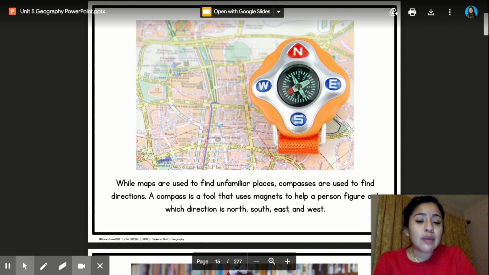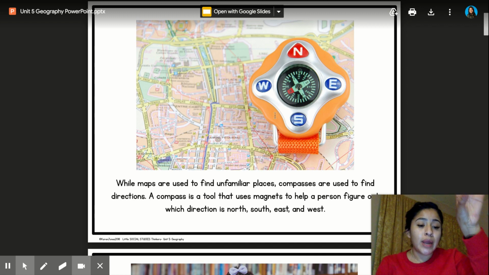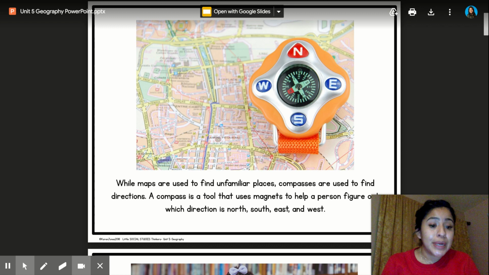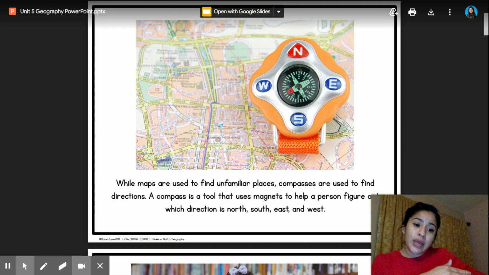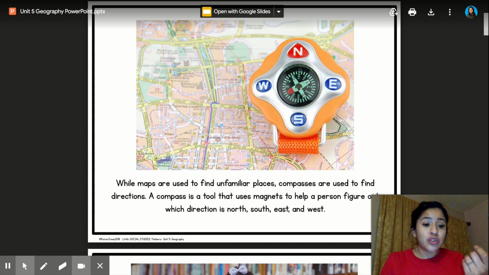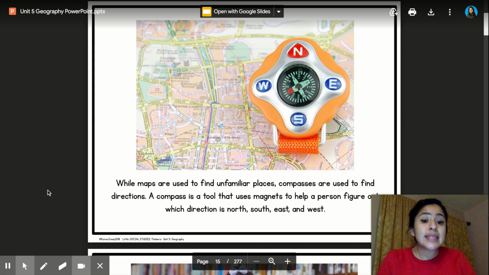Just like in the previous slide, we saw the compass on the top right corner of the map. It was printed. This one is a watch. There are compasses that you can wear as a watch, and people who go hiking, who go to the mountains, or who go on vacation wear a compass on their wrist. Or there are also some compasses that can go in your pocket, and you just pull it out and look at it for directions. That's a compass.